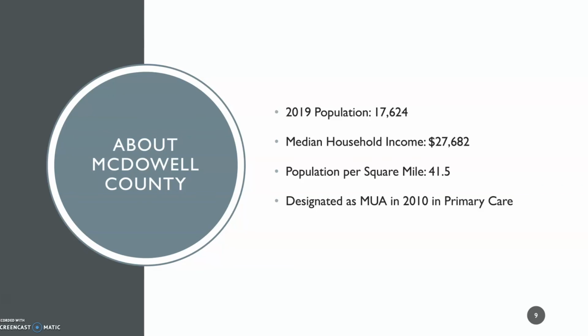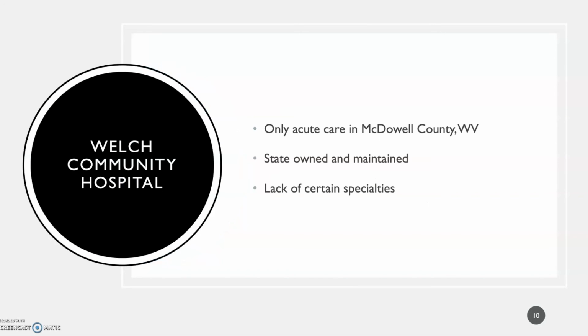There is only one acute care facility in McDowell County, West Virginia, and that is the Welch Community Hospital. This is a state-owned and maintained hospital that serves McDowell County and the surrounding counties. There are local community health clinics, but any sort of acute care will be referred to the community hospital.